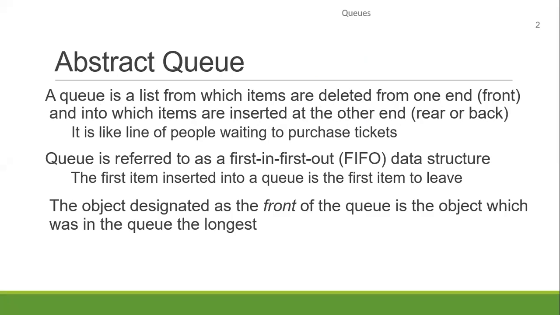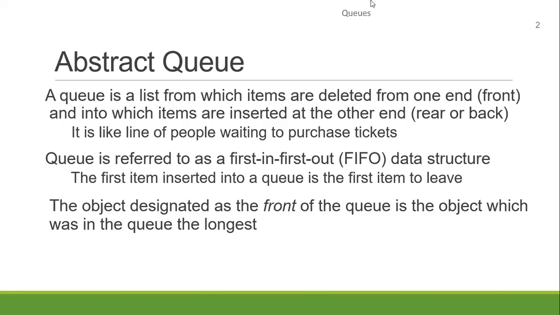We'll delete from the front, and we will insert at the rear or the back of the list. So what is an example? It's like a line of people waiting to purchase a ticket. What happens when you go to purchase a ticket? At the ticket counter, the person who comes first buys the ticket and leaves, and the person who arrives joins at the last of the line.